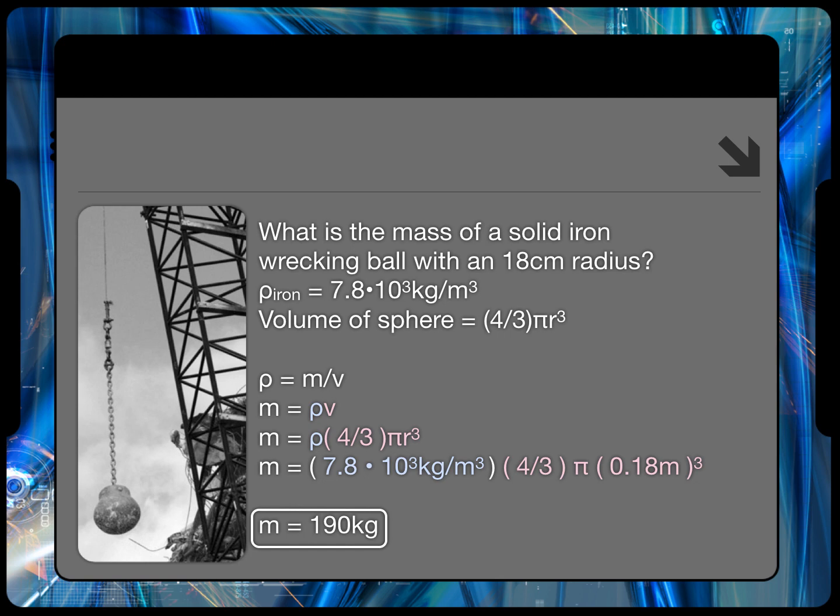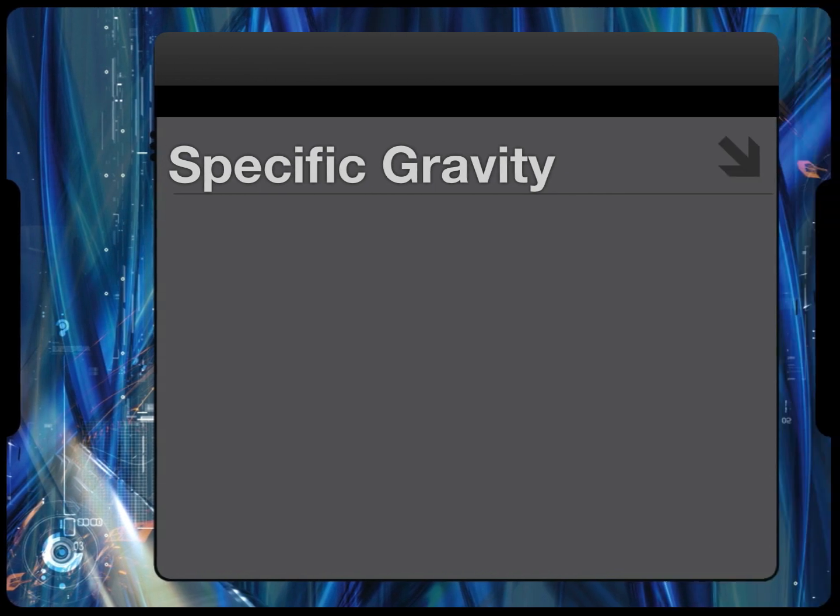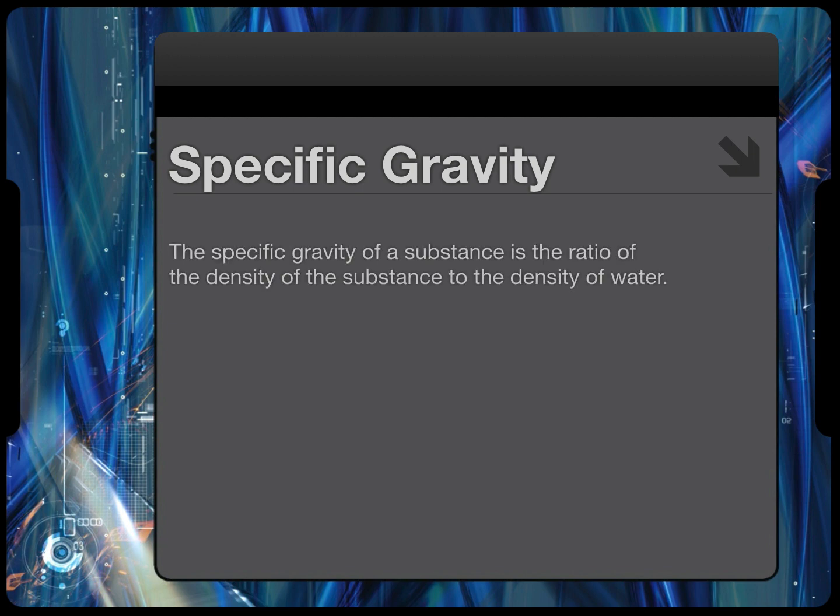You've heard me compare the density of materials to the density of water. For example, the sun is 150 times as dense as water in its core. Language like that is the language of specific gravity. Specific gravity is the ratio of a substance's density to the density of water. Specific gravity is a scalar. It has no units. It just is.